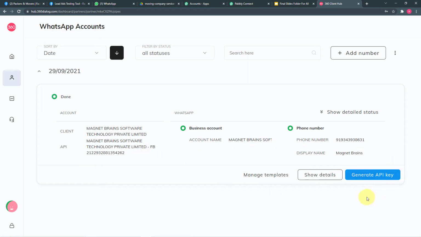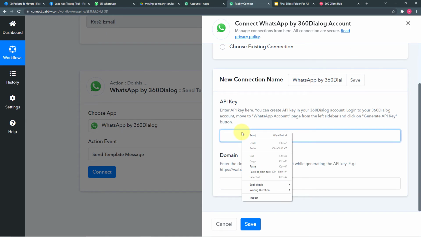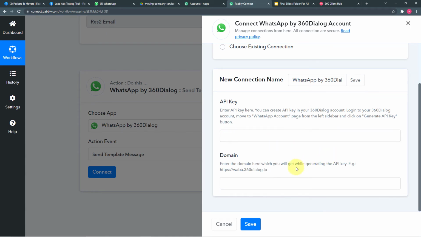So here I am going to click on WhatsApp accounts page, and here you can see we have this button saying generate API key. By clicking on this button, you can generate your own key. Then copy that key and paste it here in this API key field. And while generating the key, you will find a domain name which will look like this link. Generally the domain link is this only, so you can paste this same link, or you can copy the link that you get while generating the key and paste it here. After filling these two things, you just have to click on save and you will be connected with 360 dialog.